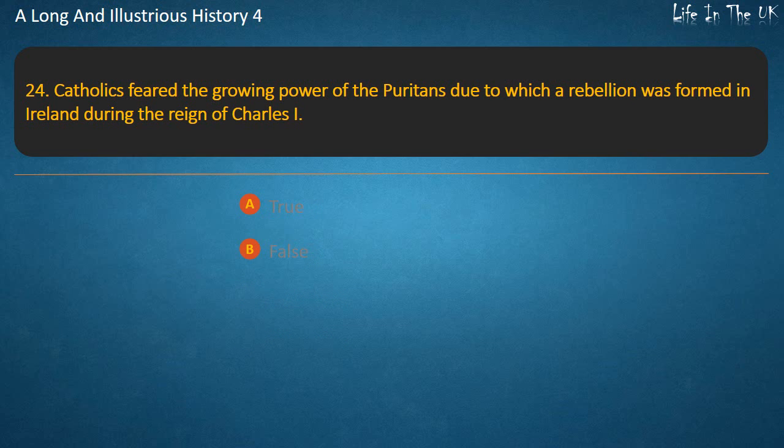Question 24. Catholics feared the growing power of the Puritans, due to which a rebellion was formed in Ireland during the reign of Charles I. True. False. Answer. True.